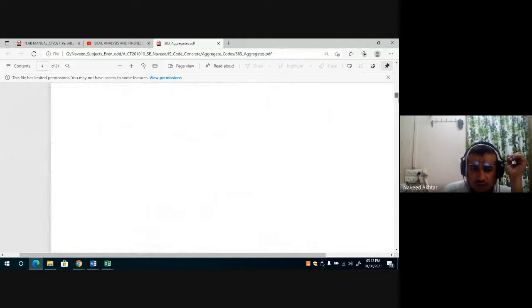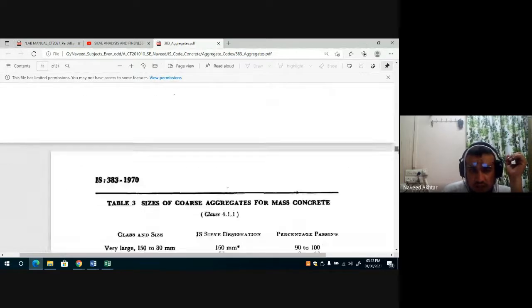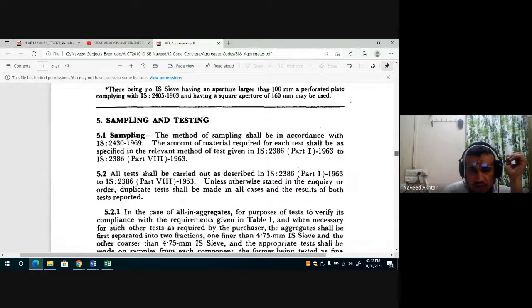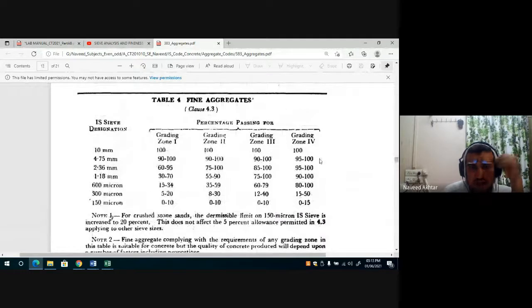If you come to Table number 4 of your sieve analysis, the percentage passing you have calculated, based on that percentage passing, you have to check one by one, and whichever one is matching nearly, that is nothing but the grading zone of your sand.